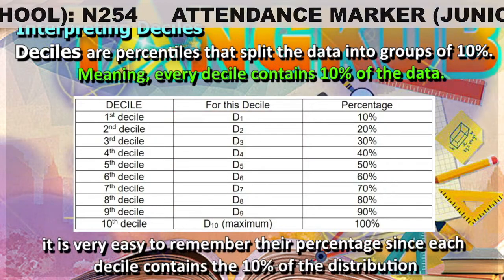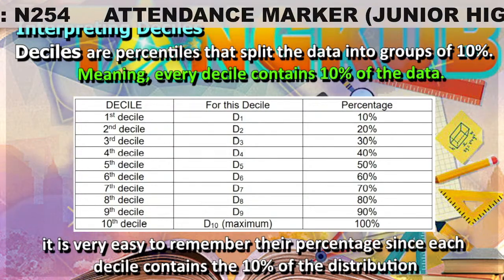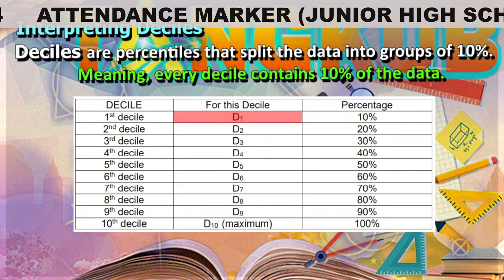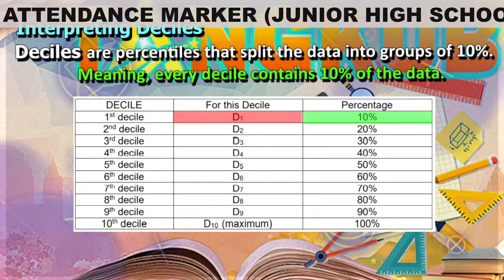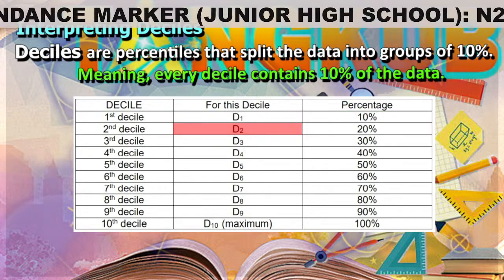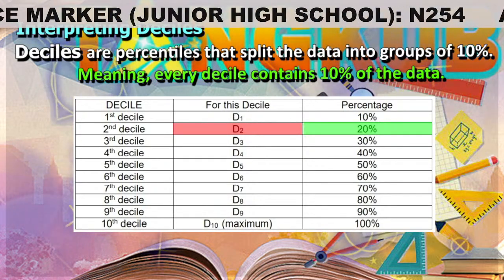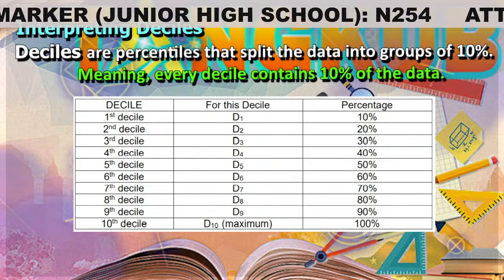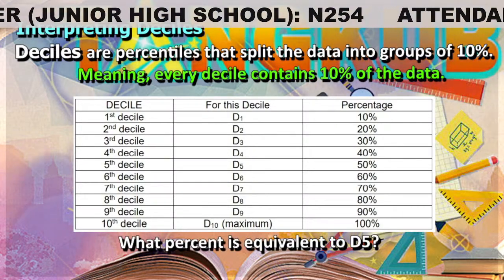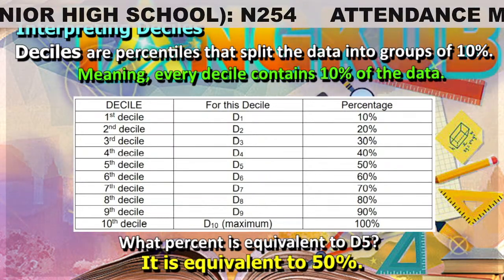It is very easy to remember their percentage since each decile contains 10% of the distribution. Hence, when we say decile 1 or first decile, it contains 10% of the distribution. When we say decile 2 or second decile, it contains 20% of the distribution, and so on. Now, let us have the first question. What percent is equivalent to D5 or fifth decile? Correct, it is equivalent to 50%.